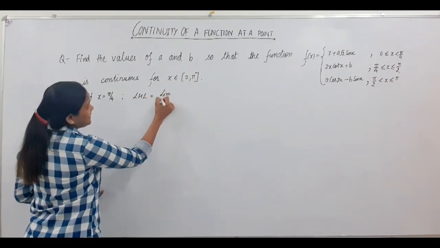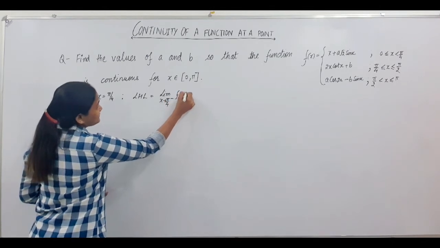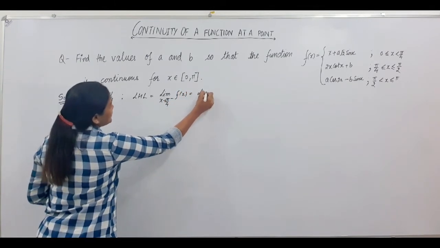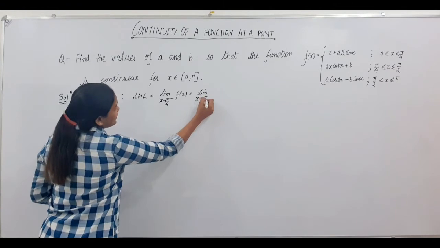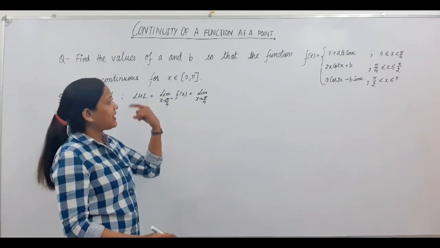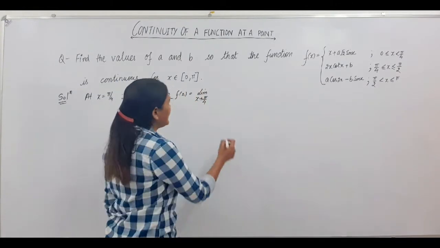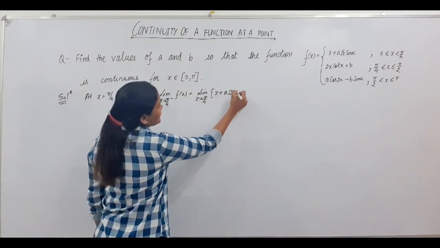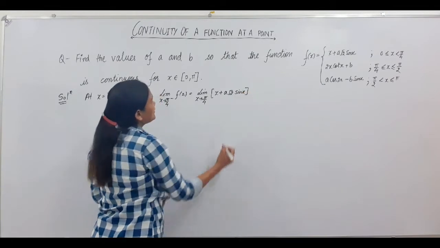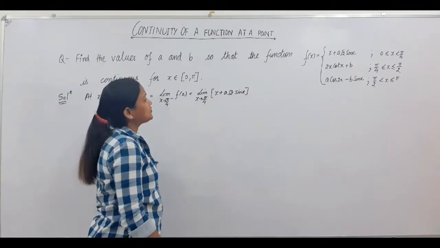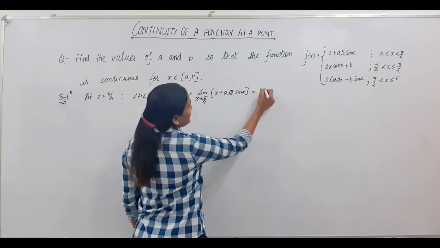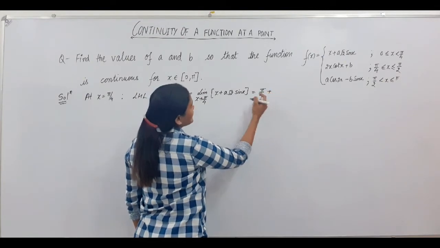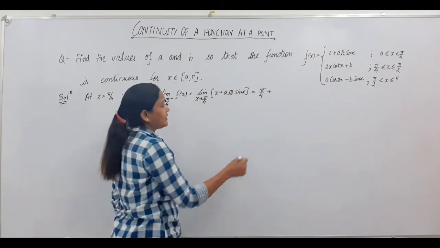Left hand limit is limit x tends to π/4 minus f(x), and to the left of π/4 your function is defined as x plus a root 2 sin x. Now substituting x is equal to π/4, you will get π/4 plus a, since sin π/4 is 1/√2.